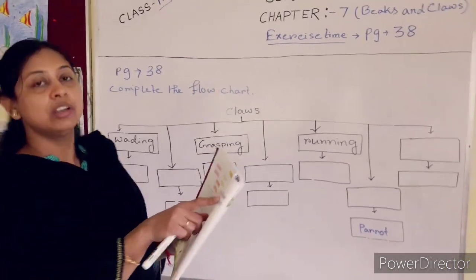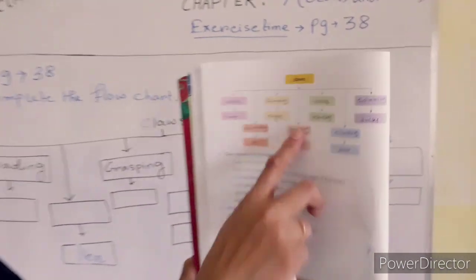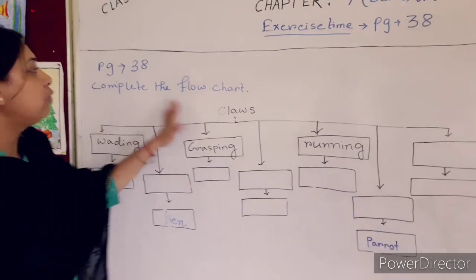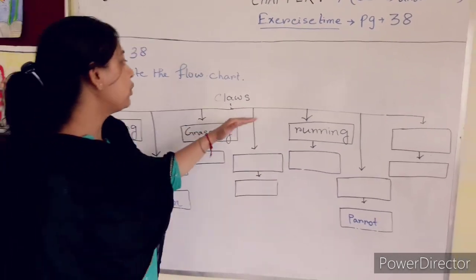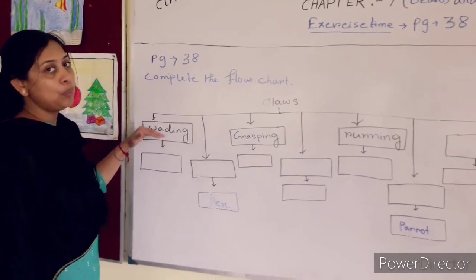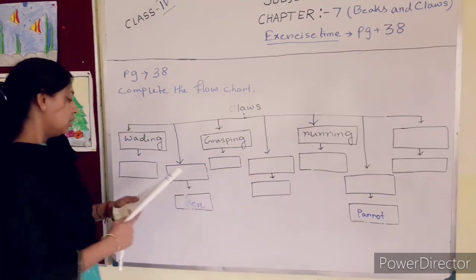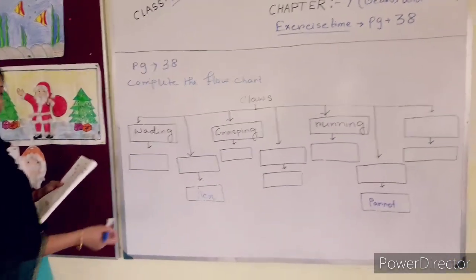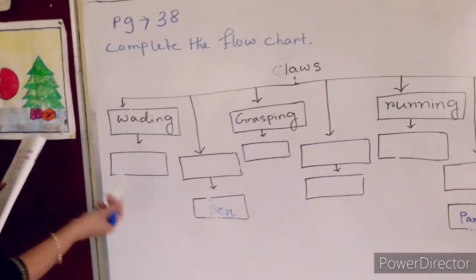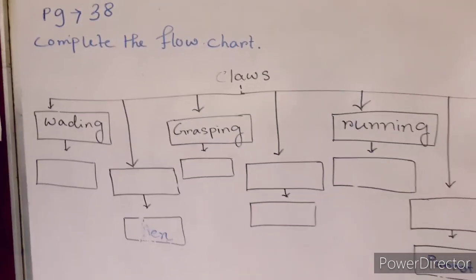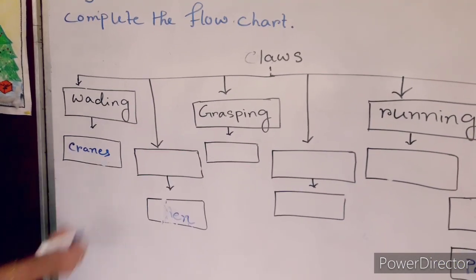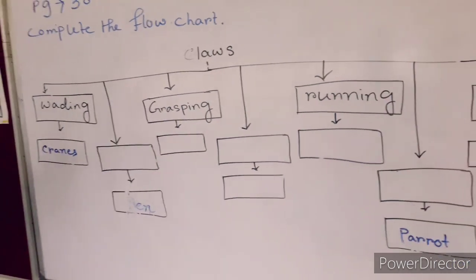A flowchart is already given in your book. Now complete the flowchart. Here you have to write the different types of claws, and you have to give one example for each type of claw. The first one is already written in your book, wading. You can say wading birds, wading type of claw. The example is crane. This type of claw is present in the crane.